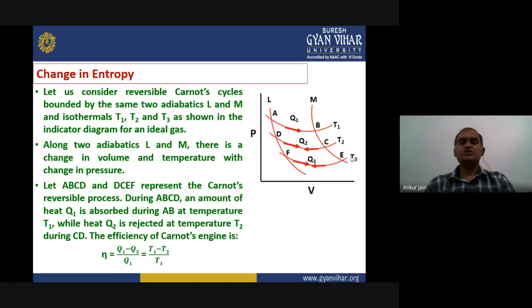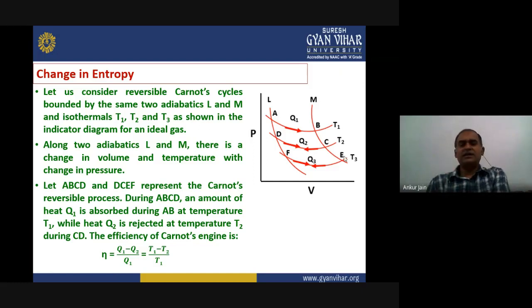Now, along these two adiabatics, L and M, what is changing? The volume is already changing, and along with this, the temperature is also changing with the change in pressure. See, the pressure is continuously decreasing, the volume is either increasing or decreasing, and the temperature is also changing from T1 to T2, or for the second Carnot cycle it is changing from T2 to T3.